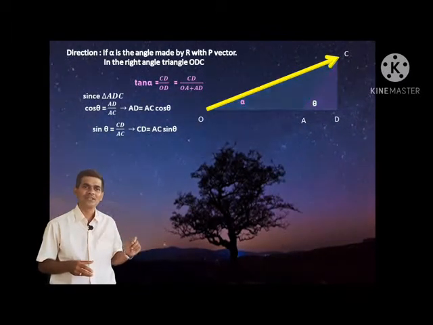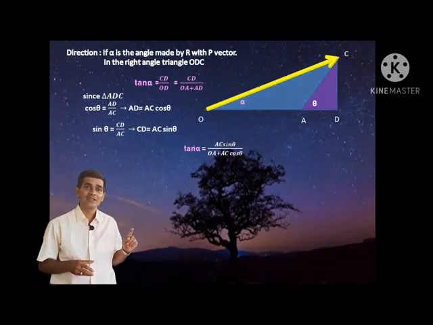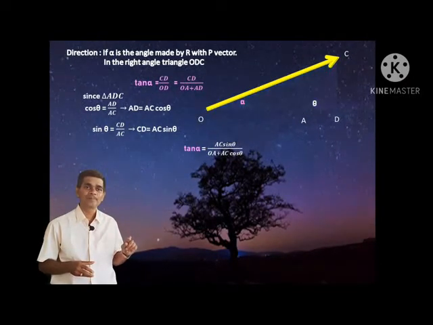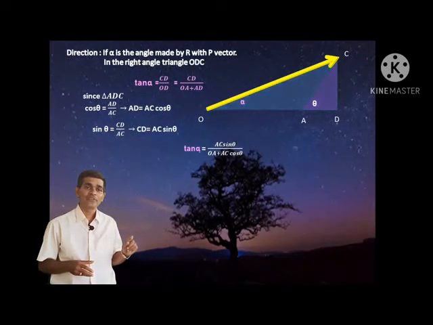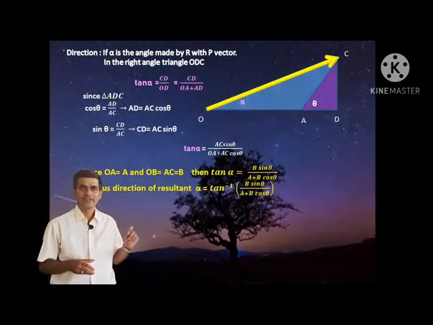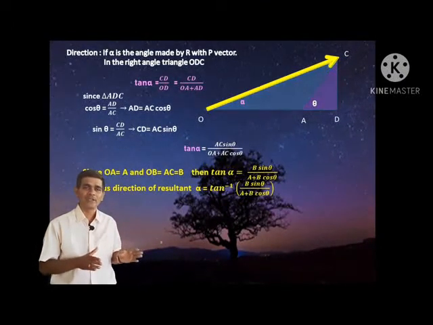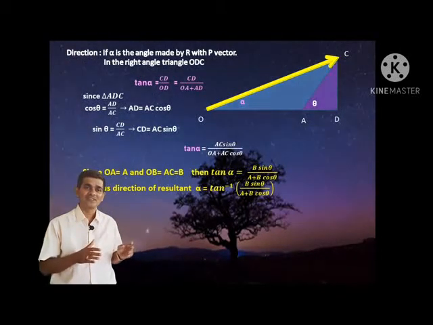Substitute both AD as well as CD in the above equation, then you'll get CD as AC sin theta, and OA plus AD, where AD I'll write as AC cos theta. In the figure, OA represents the magnitude of vector A, and OB as well as AC are equal.